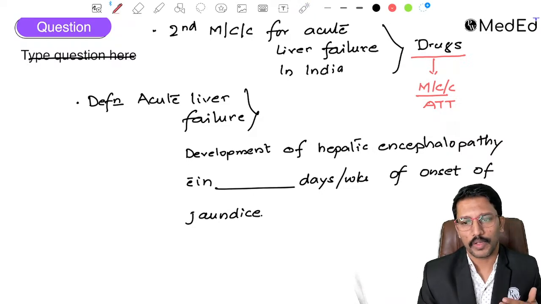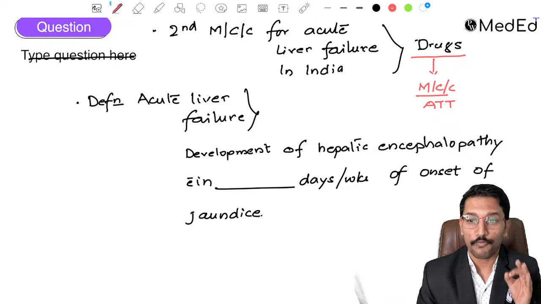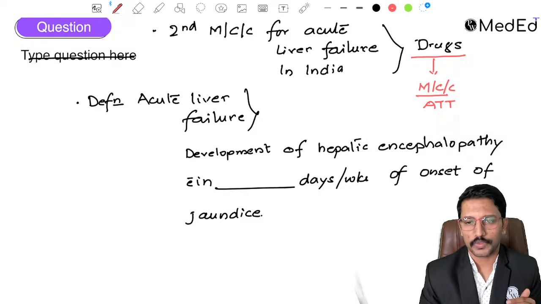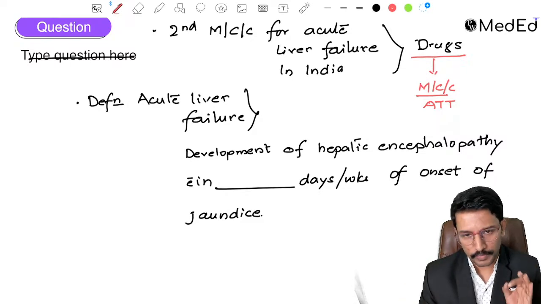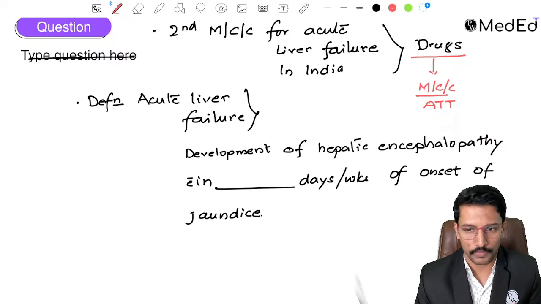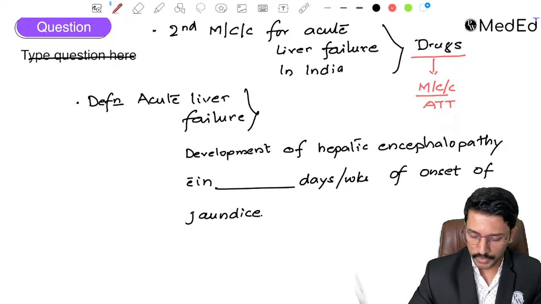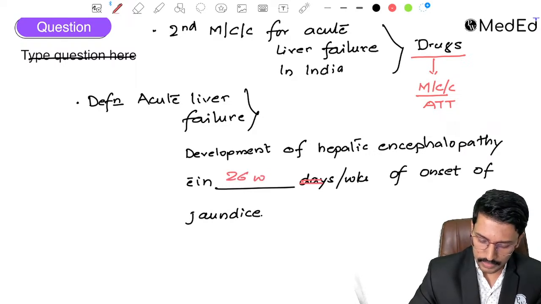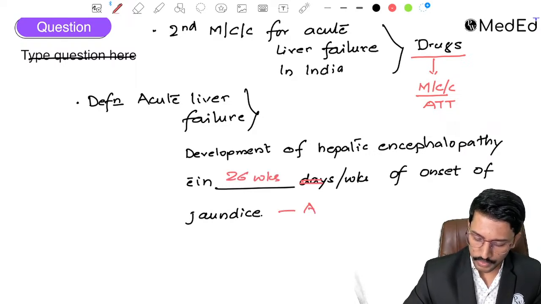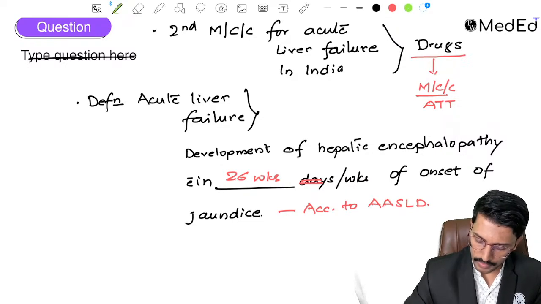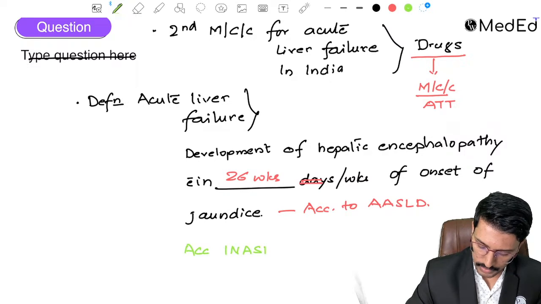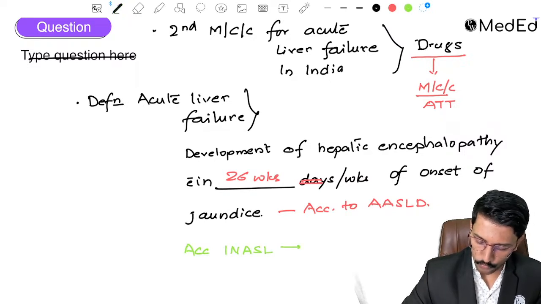Point number 1, if you are going by Indian guidelines, then it is 4 weeks. If patient develops encephalopathy within 4 weeks of the onset of jaundice, we will call it as acute liver failure. This is Indian guidelines. American guidelines is 26 weeks. Okay. So 26 weeks, this is according to American Association for Study of Liver Disease, and according to Indian National Association for Study of Liver, it is 4 weeks.